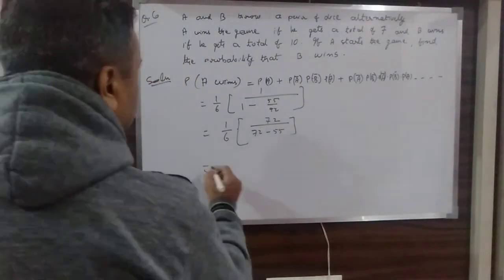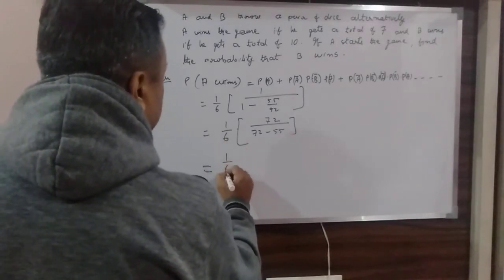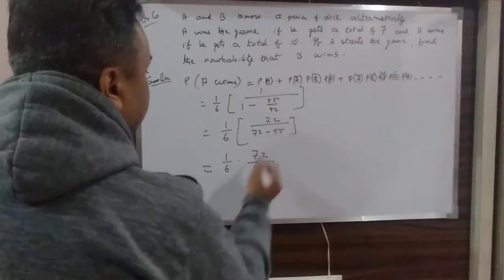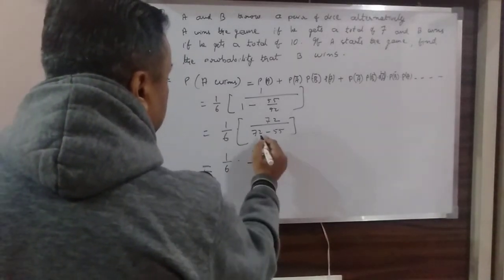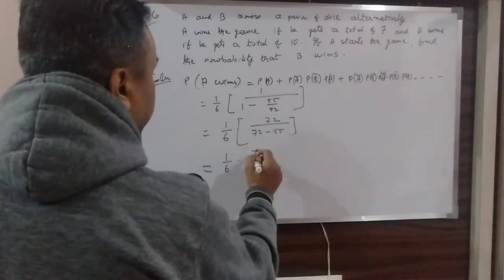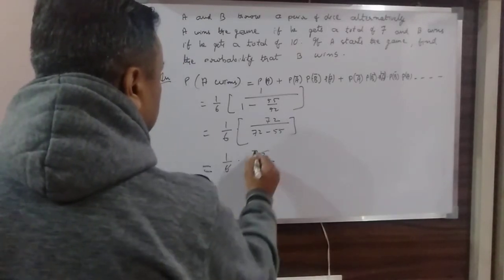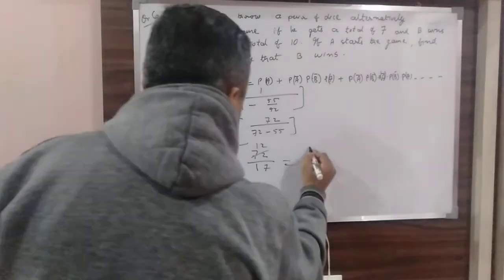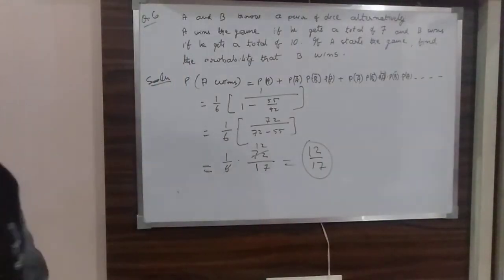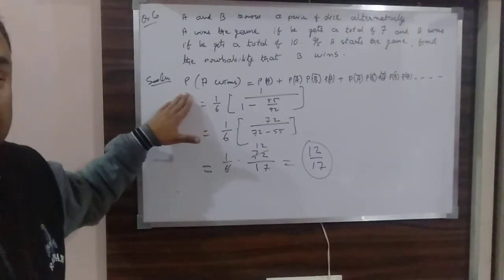And this is 1 by 6 into 72 divided by, if you subtract it, what do you get? 12 minus 5, 7, then 6 minus 5, 1, 17. So your answer is 12 over 17. This is the probability of A winning the game.